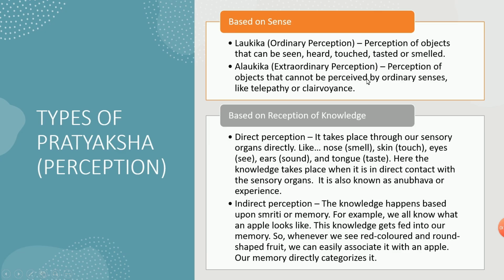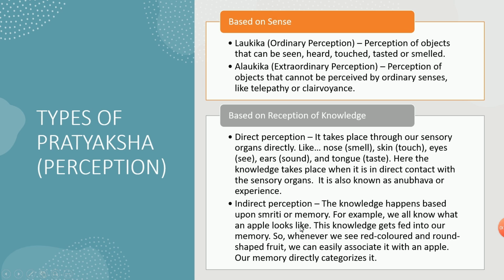See here, Alaukika perception is more spiritual oriented. But indirect perception is mainly memory oriented. You have already gained a perception through the direct method, which you have stored in your memory. If I am saying apple, you are using your ears, the sound, to understand that, but immediately you are perceiving that apple image and color. So that comes from memory, not directly from all these five senses. So that is indirect perception.